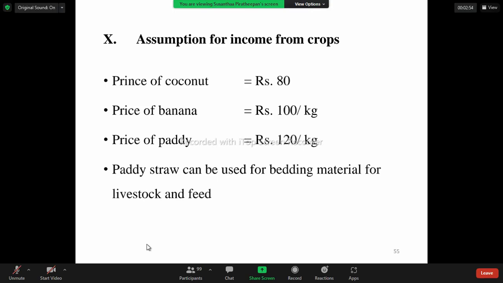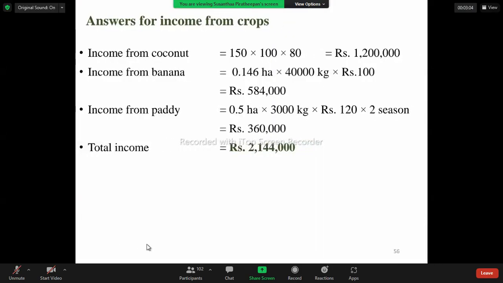And price of banana is rupees 100 per kilogram. Price of paddy is rupees 120 per kilogram. And paddy straw can be used for bedding materials for the livestock and feeds. So this is the income from the coconut. Totally there are 150 trees, into 100, this is the yield of the coconut which I have already given you, into 80 means 80 rupees. All this has to be multiplied.